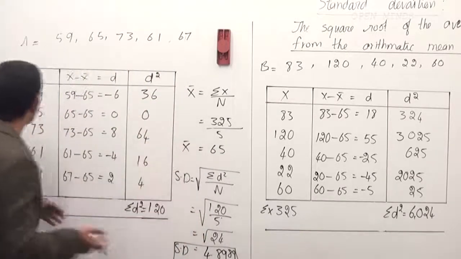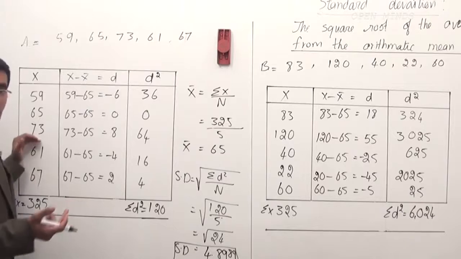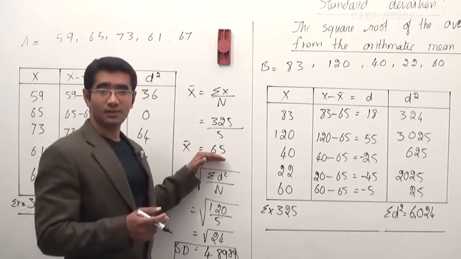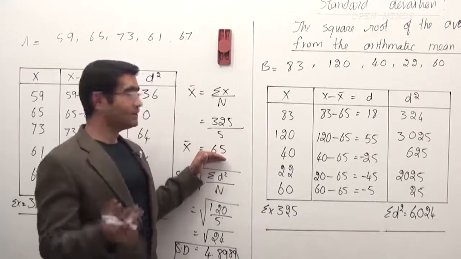Now, he may score 59 also. He may score 67 also, 73 also. But the average he can score is 65. That's what we understand by mean. Now, what is standard deviation? See, what we do is this.